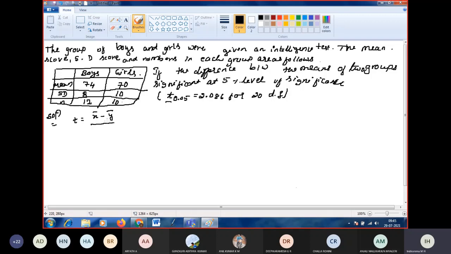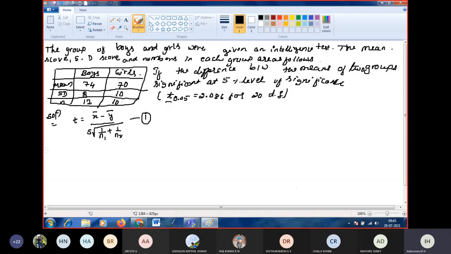If one sample is given, we use the first formula we discussed in the last class. If 2 samples, that is 2 sample means, are given, we use this formula: T is equal to x bar minus y bar divided by s into square root of 1 by n1 plus 1 by n2. This is the formula we are using, call it equation number 1.